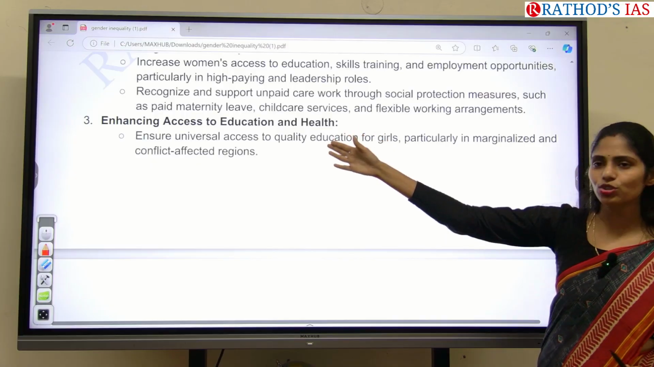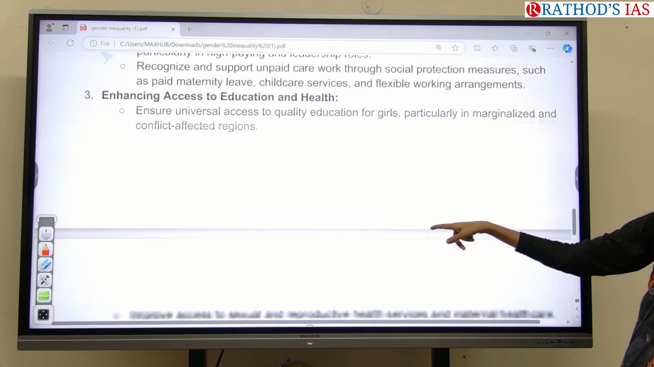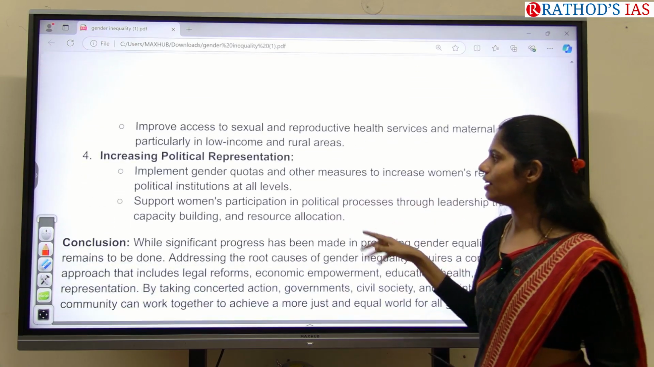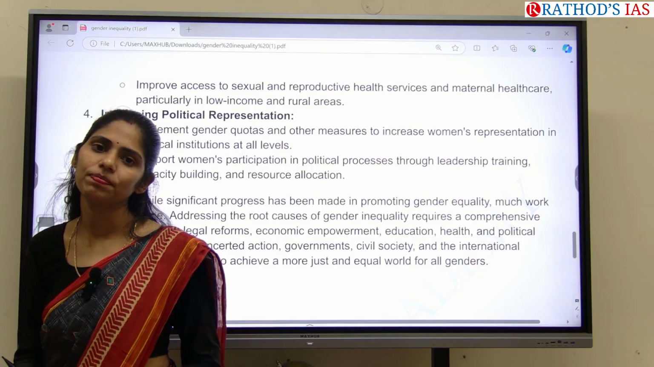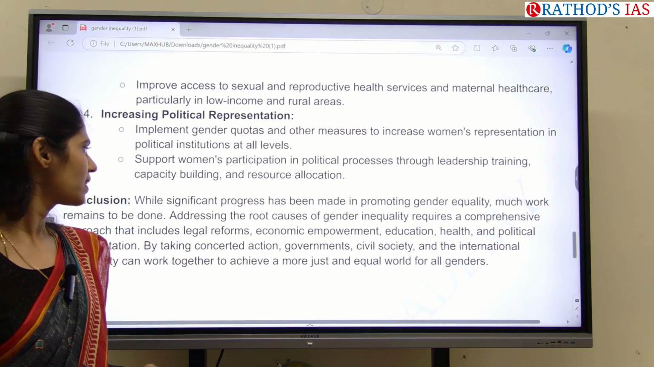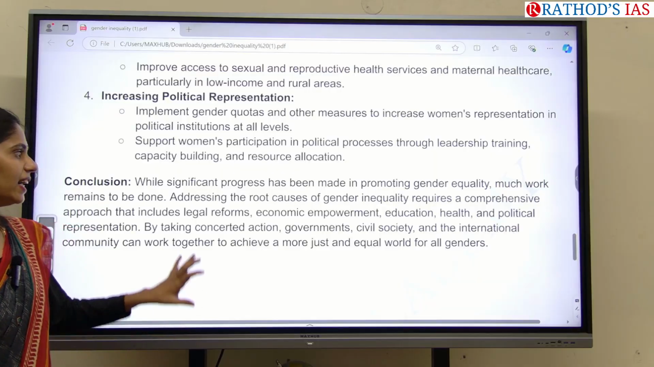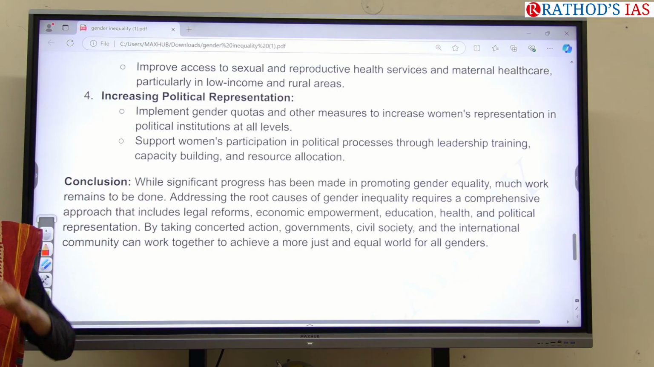And we have to enhance access to education as well as health. Okay, and we have to increase the political representation of women. We have to eliminate this concept of sarpanch pati. Clear? And in the conclusion, I came up with a sum up.